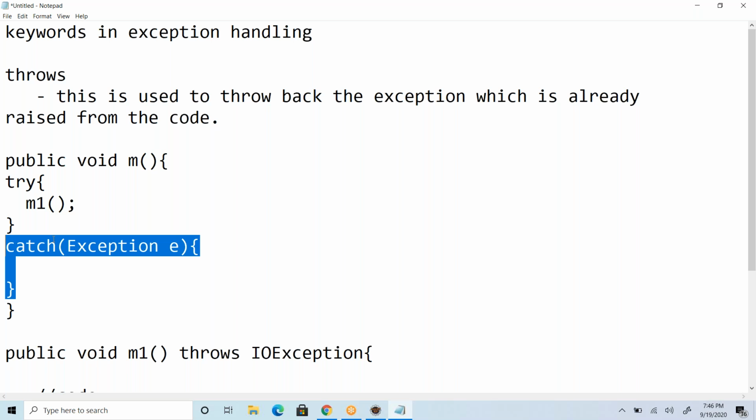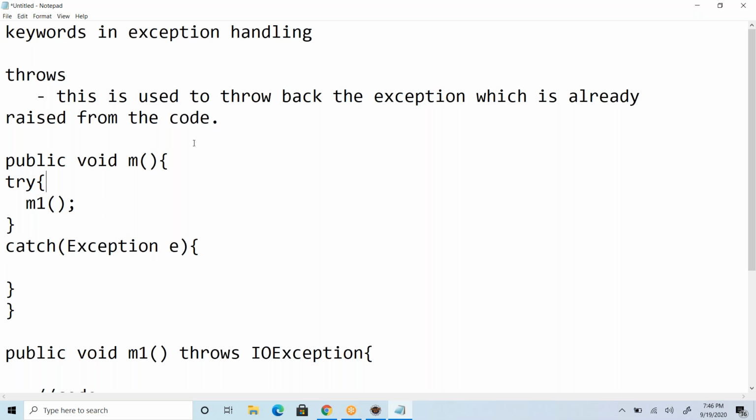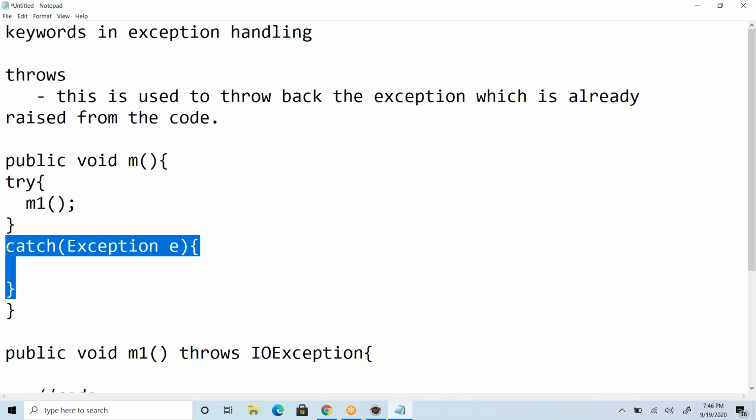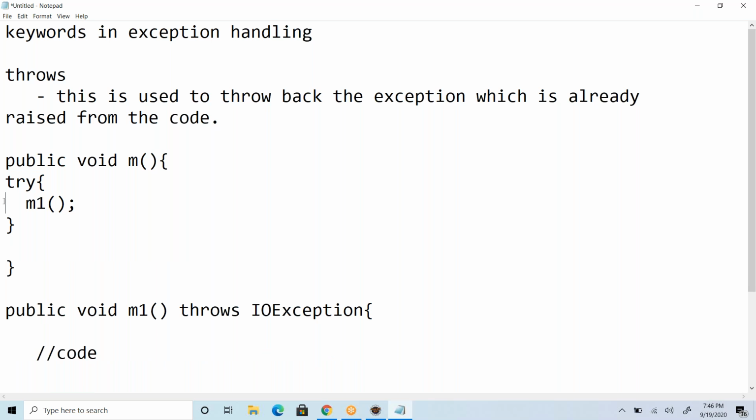Instead, you send a message back to the user on the browser, to the screen, to the front end. There could be some message shown to the user, like system error, please try after some time. Some kind of user understandable messages we will send. In that case we will be throwing this exception back to its callers and finally to the UI. That is where we don't suppress the exception using try catch blocks, and simply send that exception back to the caller. That is the importance of the throws keyword.